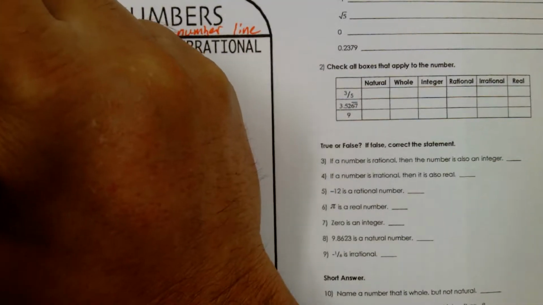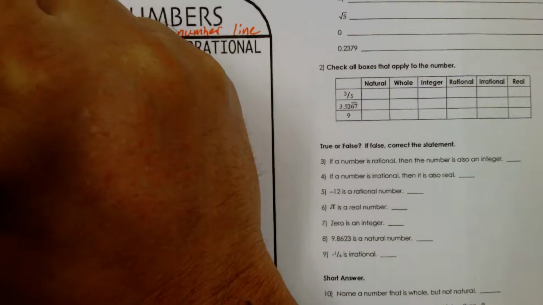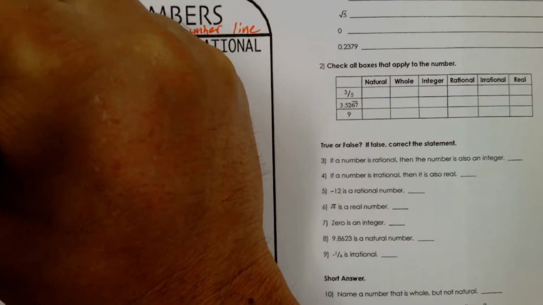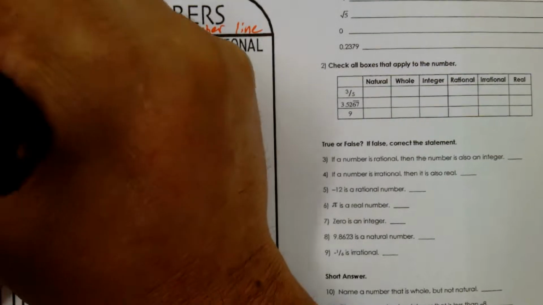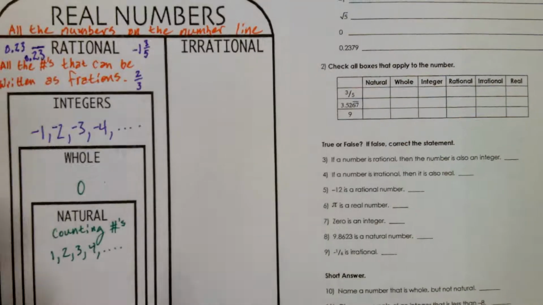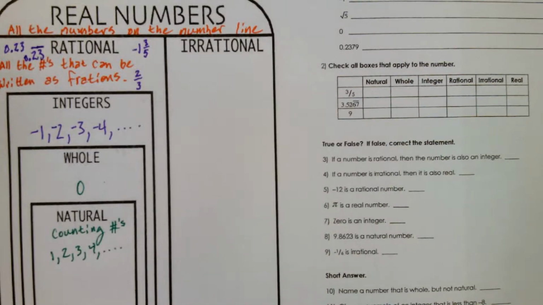How about 0.23 with a bar above the 3? Well, bar above both of them. Let's make it fun. 0.23232323. I can write that as a fraction. The ones that go on forever, just repeating the same pattern. Am I allowed to write those as a fraction? Actually, I can. I'll tell you what it is too.